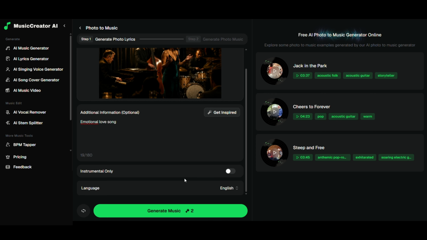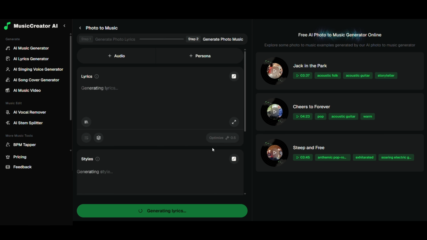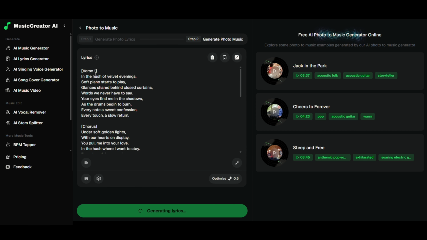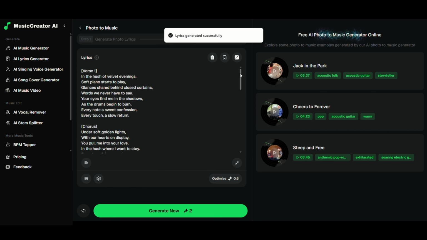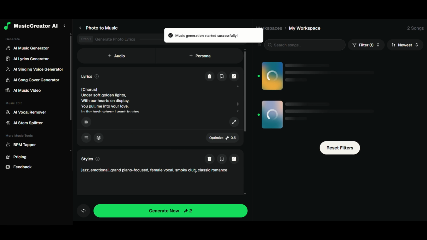And remember, MusicCreator AI doesn't just let you create songs from images, you can also use a regular text prompt, just like with other AI music generators, to describe the style, mood, or lyrics you have in mind, and the AI will generate a complete song for you.